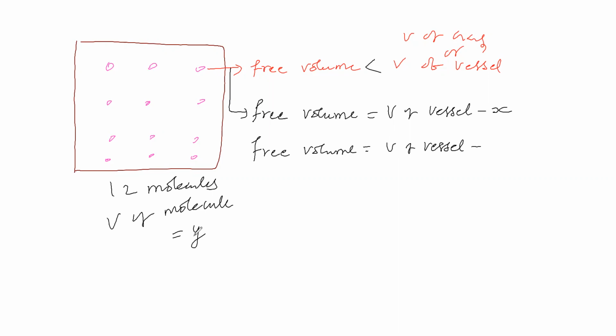One student says 12 y. So you are considering that free volume is equal to volume of vessel minus 12 y. You considered 12 because 12 molecules are there, and y because the volume of a molecule is y, therefore 12 y.